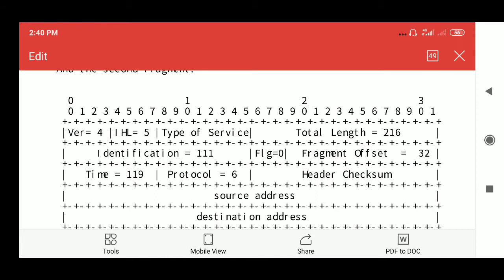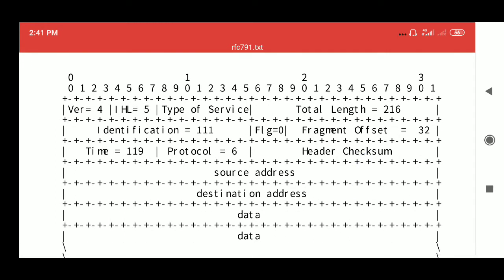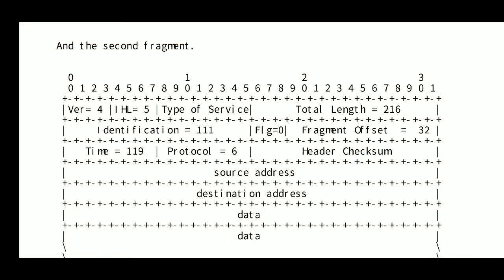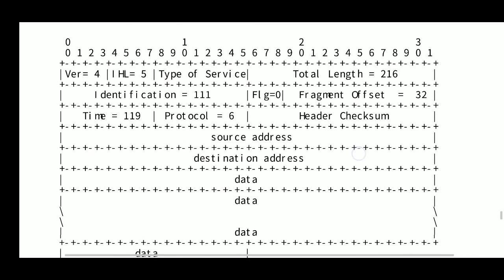Fine, so you can see that this is the total IP header represented.